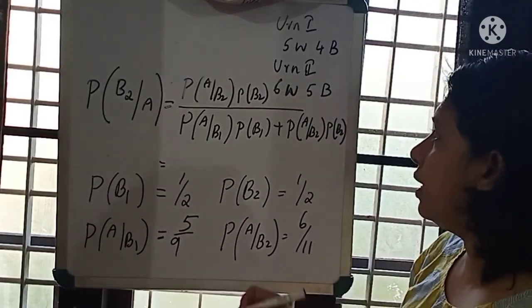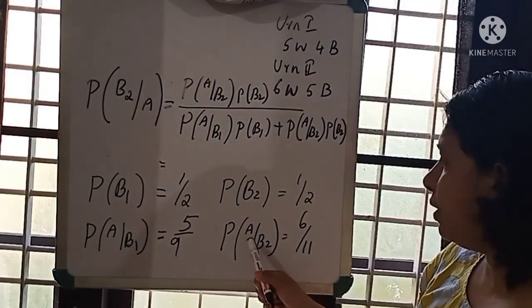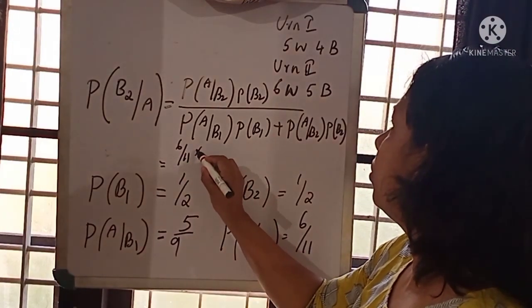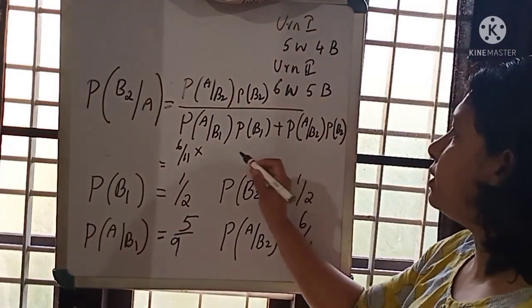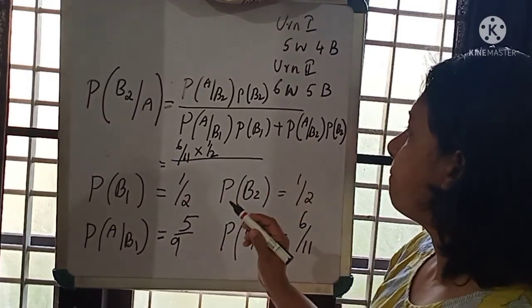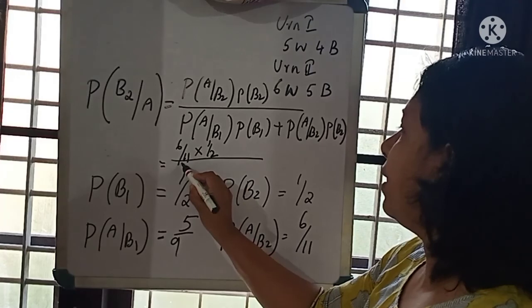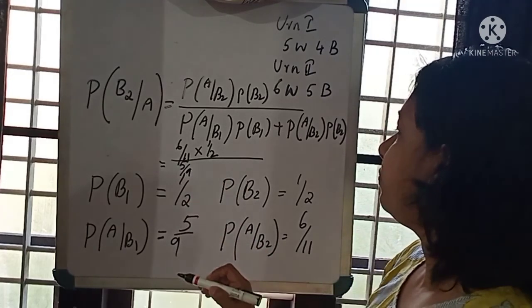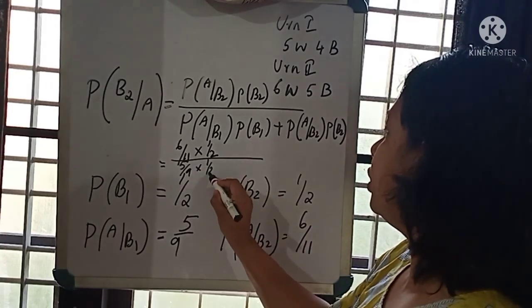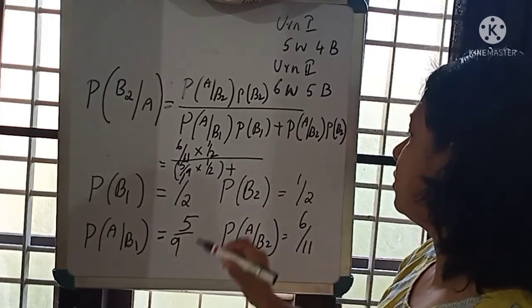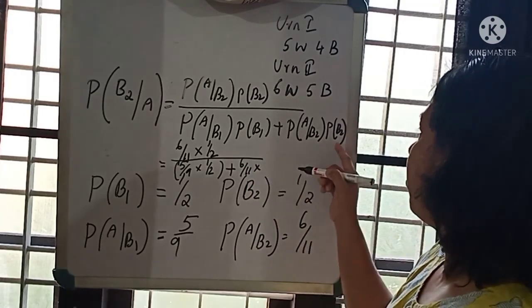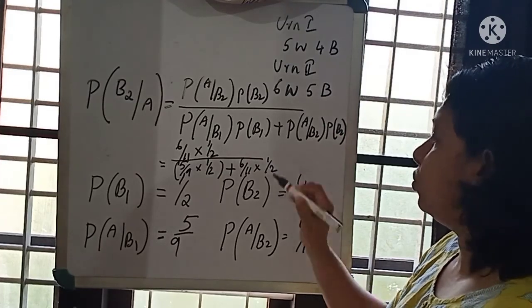Okay. In that case, probability of A given B2 is 6 by 11, into probability of B2, which is 1 by 2, and divided by probability of A given B1, which is 5 by 9, into probability of B1, which is 1 by 2, plus probability of A given B2, which is 6 by 11, into probability of B2, which is 1 by 2.